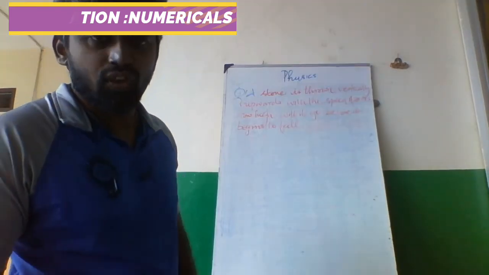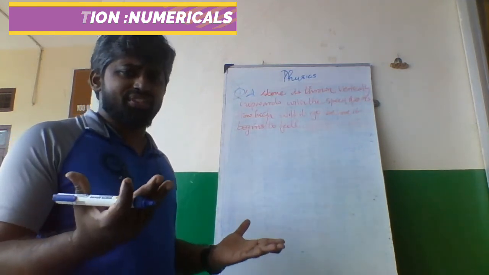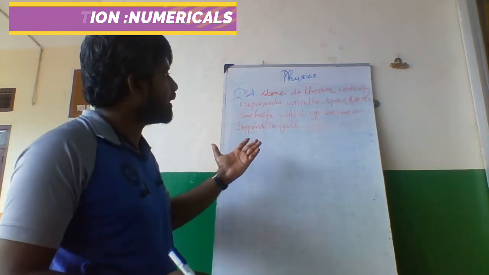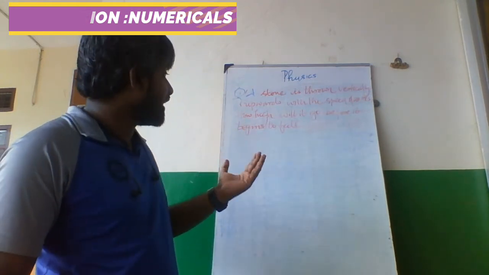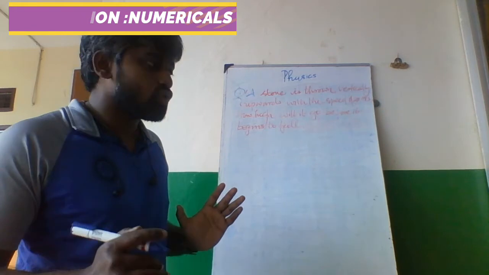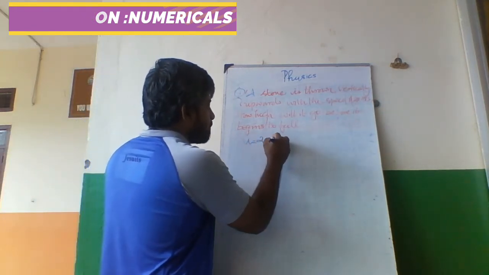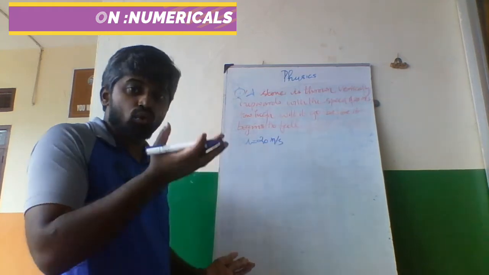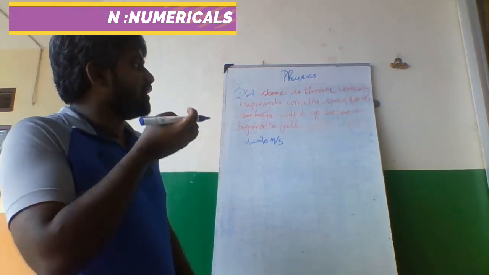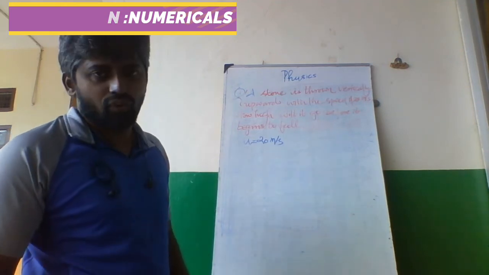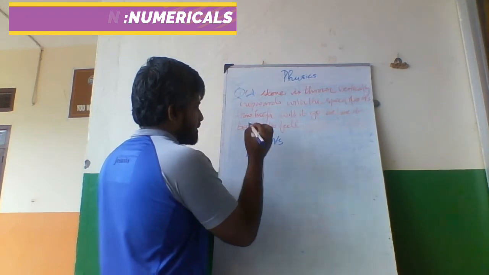Now we are going to solve the final problem of today's class. The same concepts, not very difficult. A stone is thrown vertically upwards with the speed, so initial velocity is given, u is equal to 20 meter per second. When it's thrown upward with the initial velocity, how high will it go before it begins to fall? That means they are asking h.